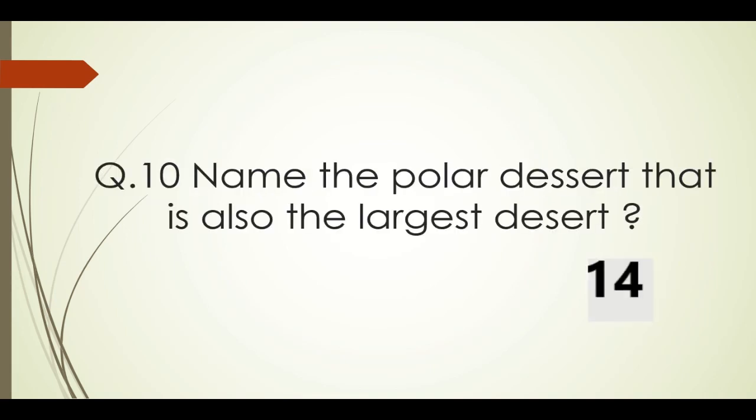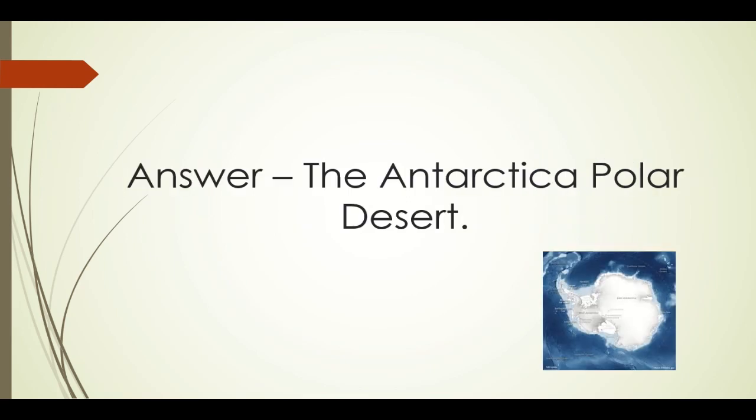Question number 10. Name the polar desert, which is also the largest desert. Deserts are places with extreme conditions, hence are of two types, hot deserts and cold deserts. Hence people, when asked the largest desert, often say Sahara Desert, but it is the Antarctica polar desert. Sahara is the largest hot desert and the third largest desert. The second largest is the Arctic desert. So hope this might be clear. Let's move to the next question, question number 11.